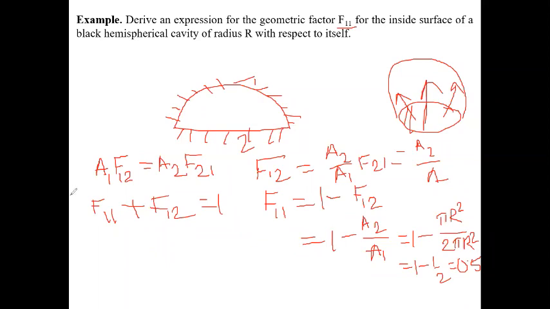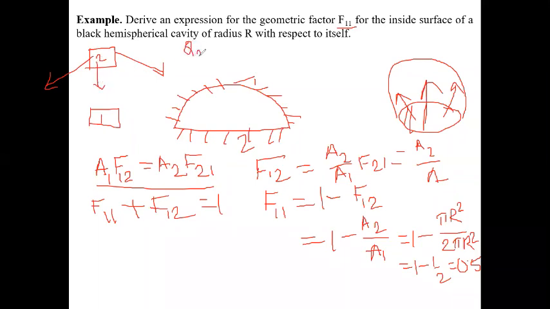So first we have to find out this is the reciprocity theorem. A1 F12 equals A2 F21. Now F12 equals A2 by A1 F21. F21 means, suppose for a shape factor, there will be a body. This is body 2, and this is another body 1. F21 means the radiation coming out from 2 in different directions, but this is the total Q radiated from the 2. How much of this total Q2 is incident upon the 1? This is Q21.